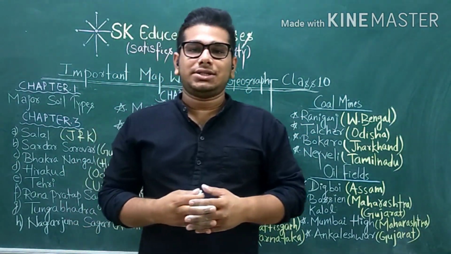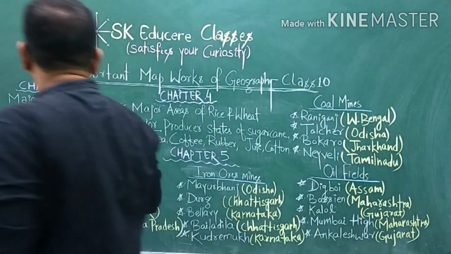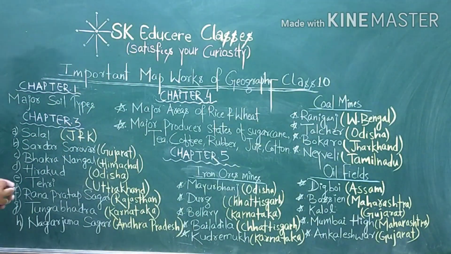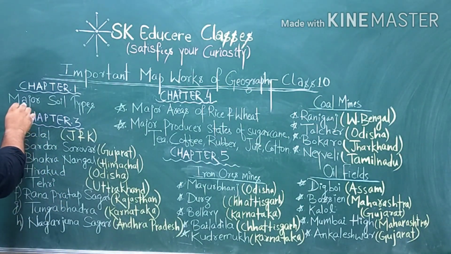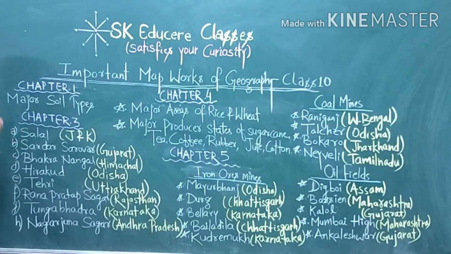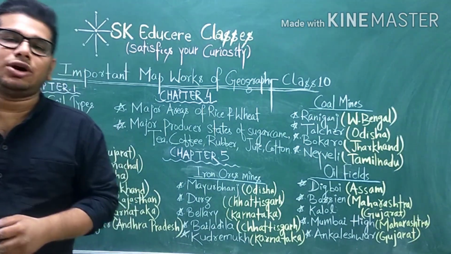So now we will discuss the important map work from geography. From chapter 1, which is Resources and Development, you may get to locate the major soil types. We know that we have 6 soil types.